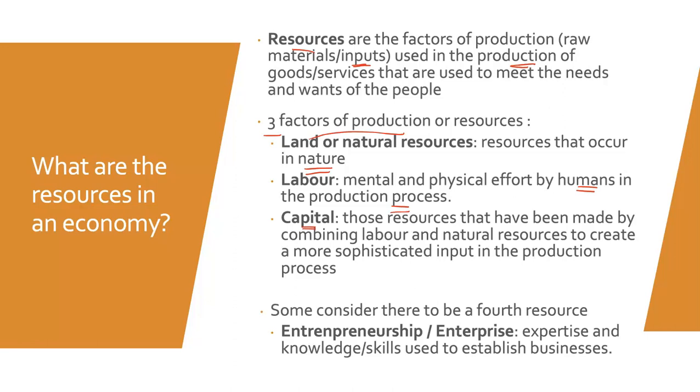So to summarize, to get our end product, which we're going to call goods and services, we are going to have natural resources. We are going to use labor, so people, and capital. So we put our natural resources, combine them with labor, so people, and capital, which are the machines that we have made previously. And this is how we produce goods and services.